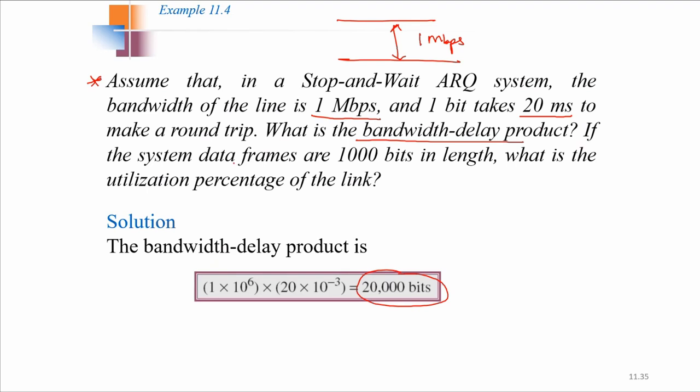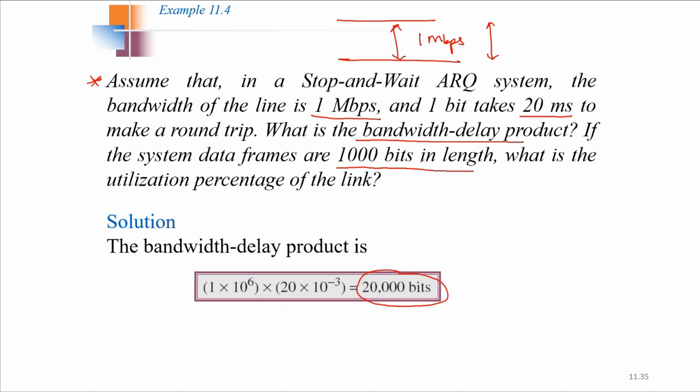The next part is, if the system's data frames are 1,000 bits in length, so the frame size is 1,000 bits, what is the utilization percentage of the link? It is saying that it is able to take 20,000 bits at a time, because it was 1 Mbps and 20 millisecond. So it is basically able to accommodate 20,000 bits one time. But the frame size is 1,000 bits.